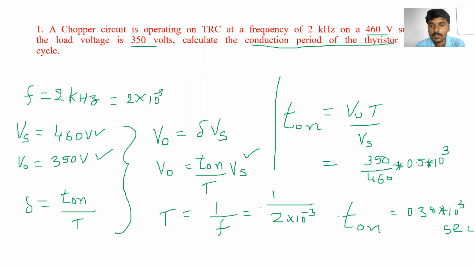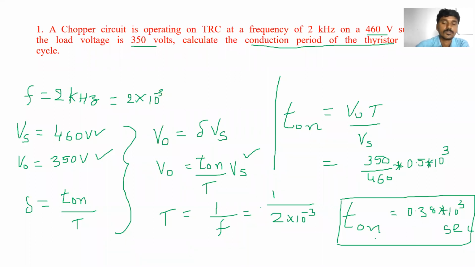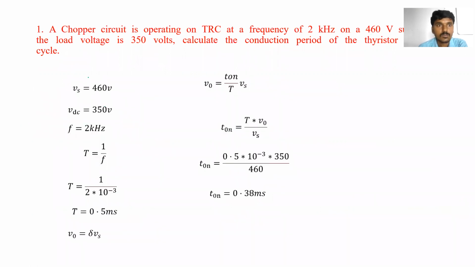Is it clear? So this is the value of the on time of the chopper. Okay, T1 is equal to 0.38 into 10 cube, that is in seconds. Is it okay? Yes, sir. Okay, same numerical I have solved in this one.